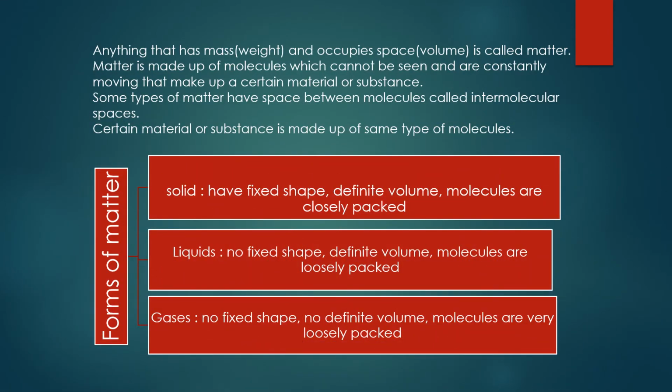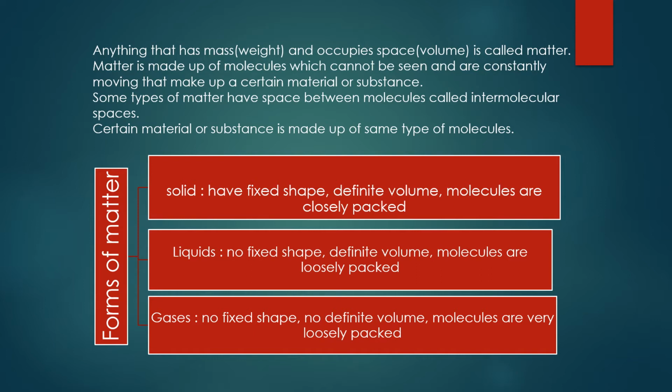Anything that has mass, that is weight, and occupies space, volume, is called matter. That is, matter is made up of molecules that we cannot see through our eyes. They are constantly moving and they make up a certain substance and material together. Some types of matter have space between molecules called intermolecular spaces. So according to this, we can think that it has different forms based on this structure. Yes, they have three forms.